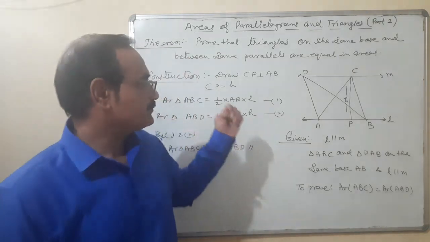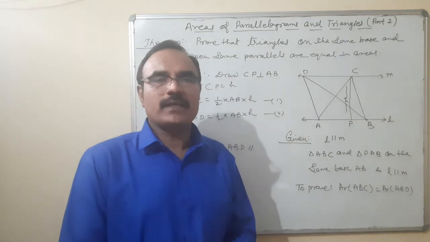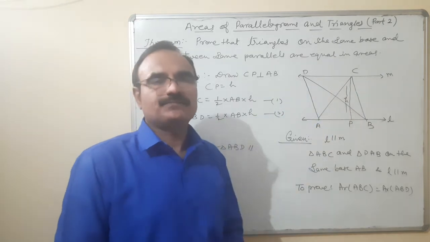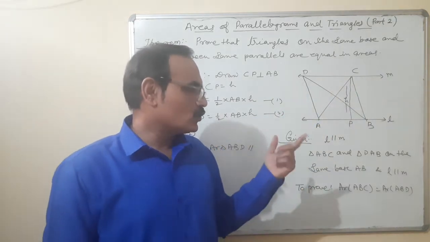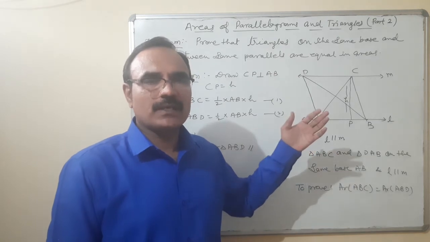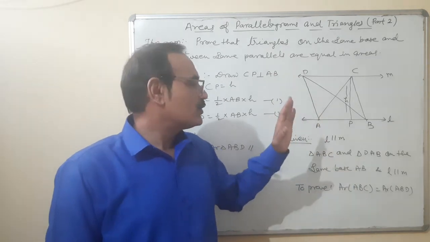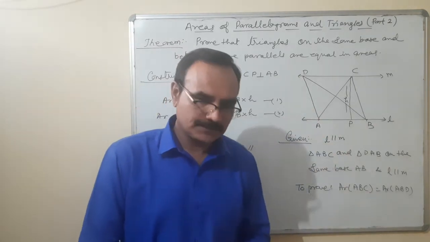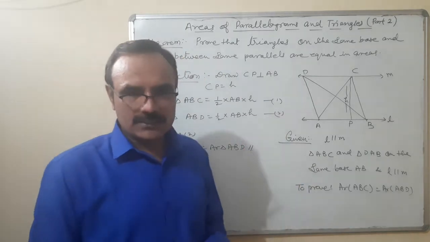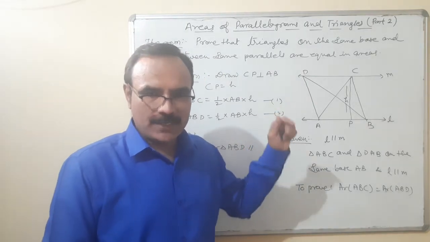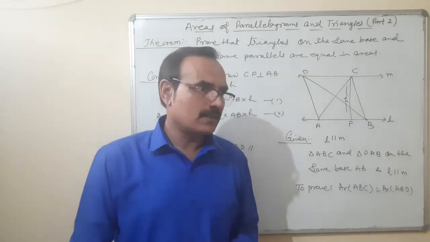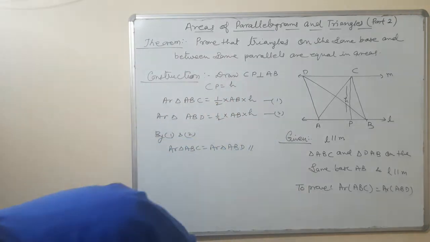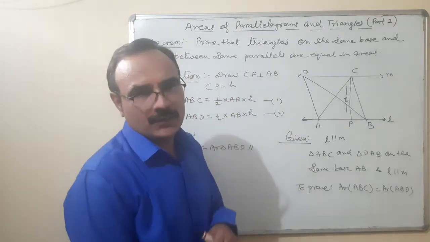One more theorem we can write here: if two triangles are equal in areas and they are on the same base, they must be between two parallels. In other words, two triangles on the same base and between the same parallels are equal in areas. Already we have got it. Two triangles that are equal in areas and on the same base must be between the same parallels. Okay, so this is the statement of the theorem which you have to remember. You will memorize it. It's not really treated as a theorem. Actually, it is a question, but I am proving it. You will use its statement and its result in other questions.